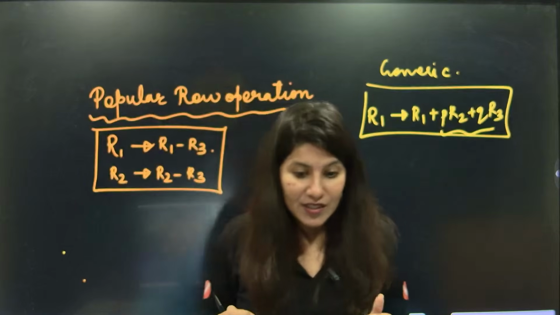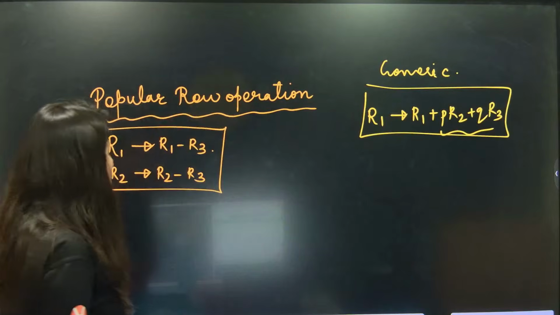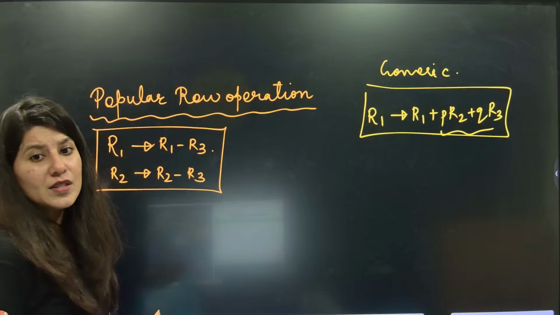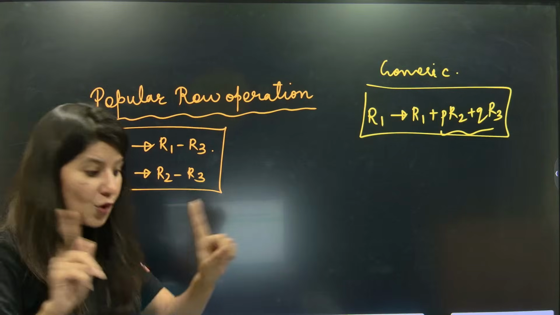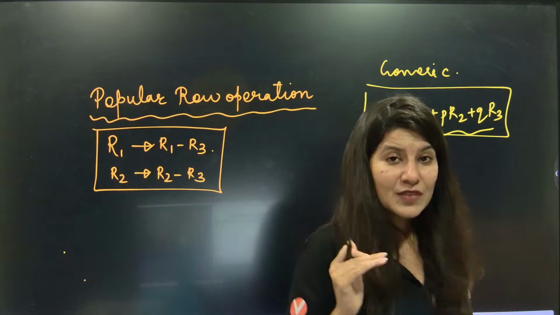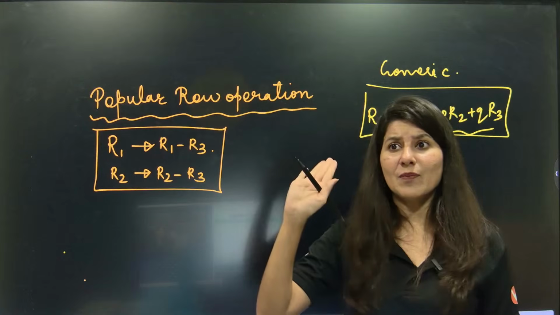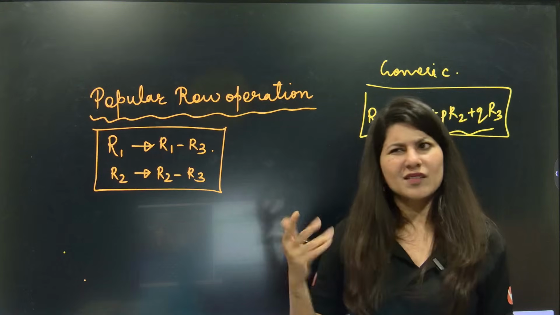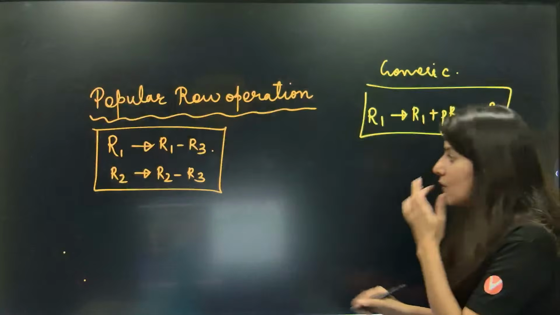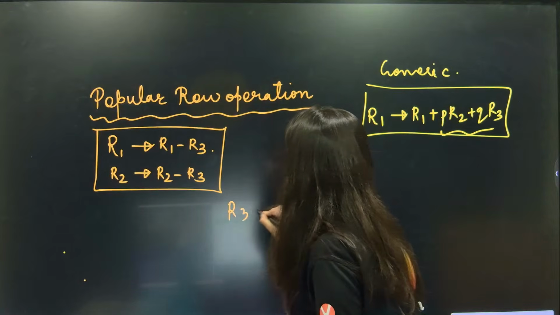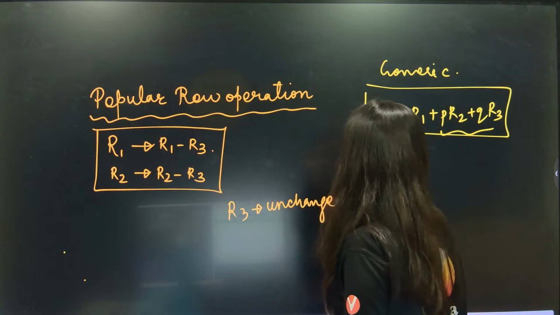But out of this now understand. Out of this is a so popular. Every question will do this. Here what we are doing, understand, we are changing R1 and R2 but we are not changing R3. So we keep one row. You can apply another also. You will be like, ma'am, I want to keep R1 intact. Doesn't matter. Same answer you will get. But right now you have to keep R3 same. R3 unchanged. Okay. R3 should be unchanged.